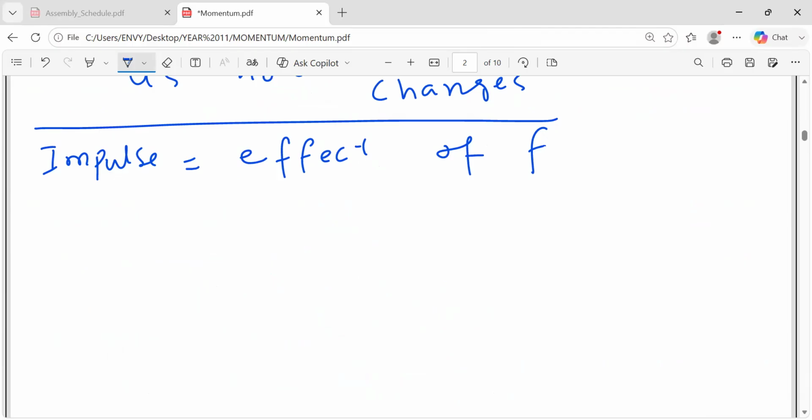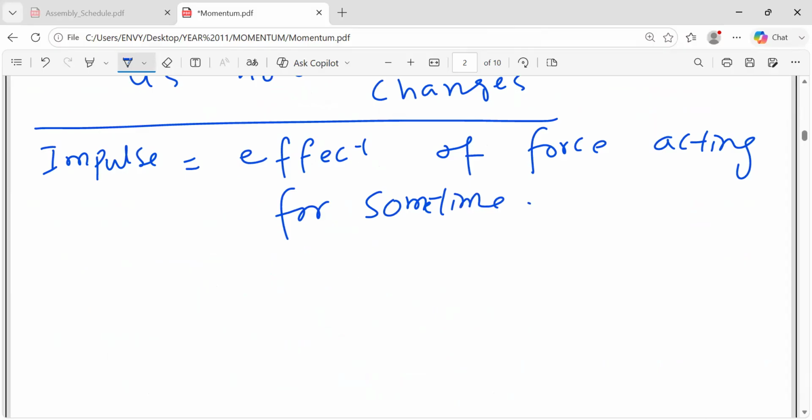force acting for some time. So you can see it as the effect of force acting for some time. Mathematically, we write it like this. There is no symbol used in IGCSE, but in most of the other curriculums, they mostly use J for impulse. But we will write it as impulse.